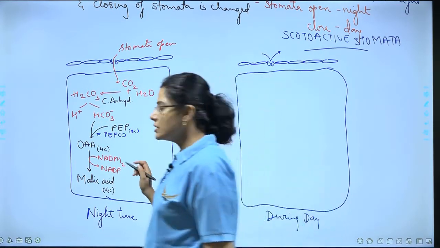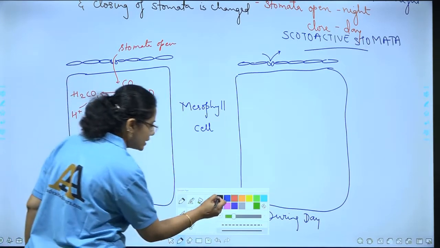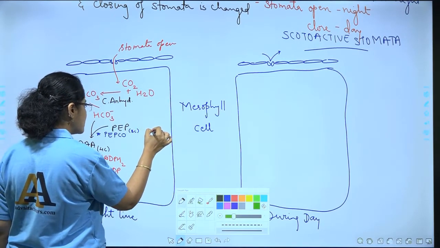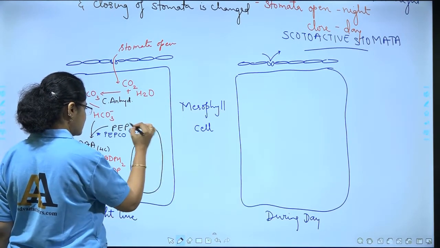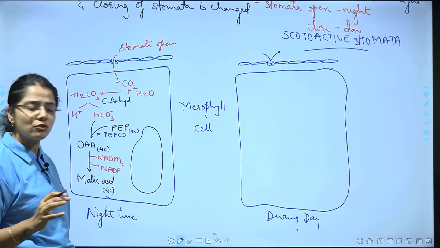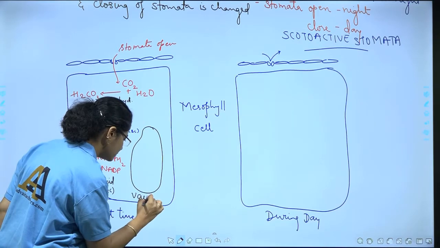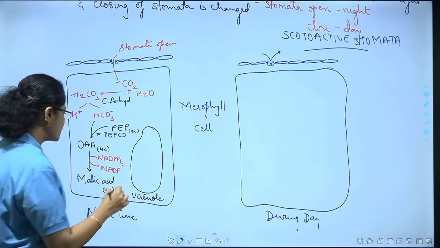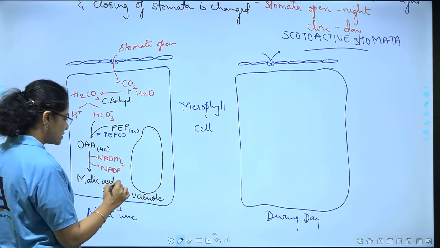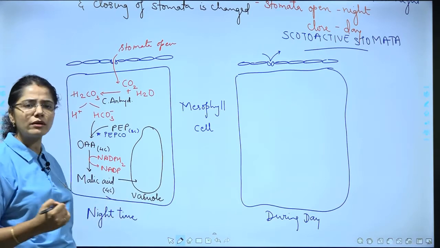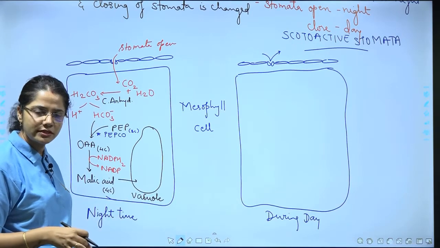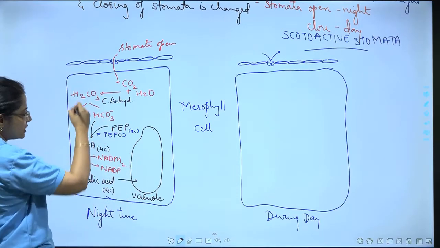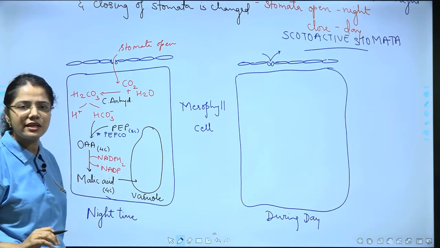Then this malic acid which is formed gets stored somewhere. So this structure that I am making is, say, a vacuole. We know plant cells have a vacuole, right? So this malic acid remains stored inside. You write malic acid or malate, it means the same, so it remains stored inside this vacuole. During the night time, this whole process is taking place.